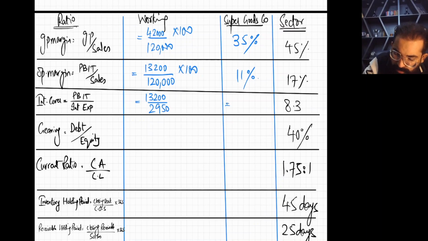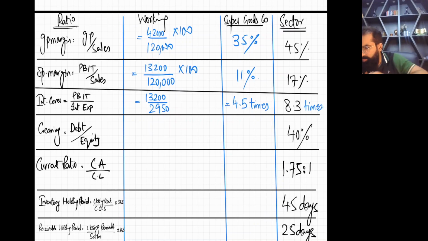So this is going to be 4.5 times, and this is 8.3 times. Now let me discuss these three first. I'm not going to solve everything, let's just discuss the B part, the commentary of these three.